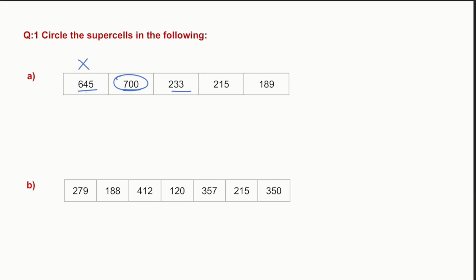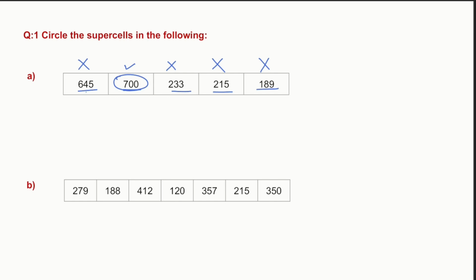Now, if we have this supercell, the adjacent cell cannot be a supercell. So 233 is not going to be a supercell. Now we are going to check 215, because 233 is greater than 215, it also cannot be a supercell. Now we are going to check 189. 215 is greater than 189, so 189 is also not a supercell. So we have only one supercell, which is 700.